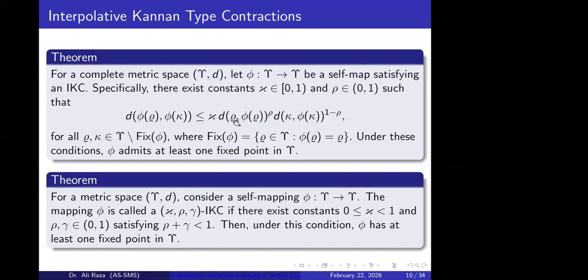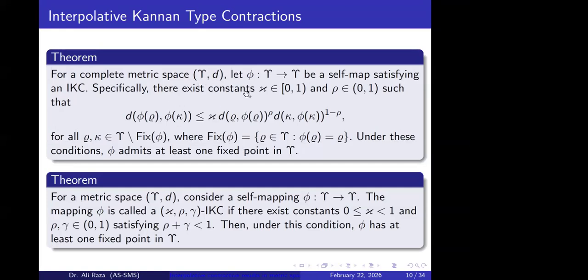Because if one is a fixed point, then the right-hand side is zero, so the distance would be less than or equal to zero, which does not make sense. That's why we need this condition over all values of the space that are not fixed points. Here Fix(phi) denotes the set of fixed points.